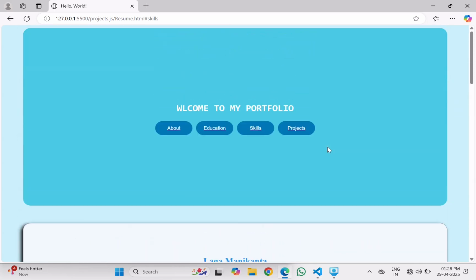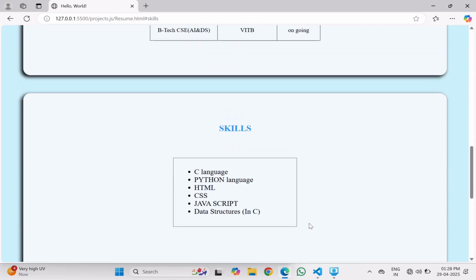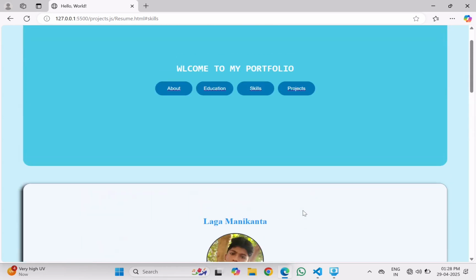And coming to projects, I have not built very huge or big projects. These are my basic projects: a simple calculator using Python and a basic web page using HTML and CSS. This is the basic web page that I made.